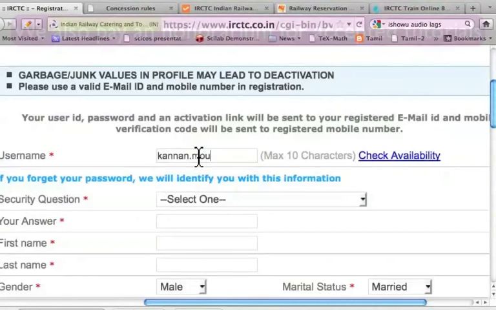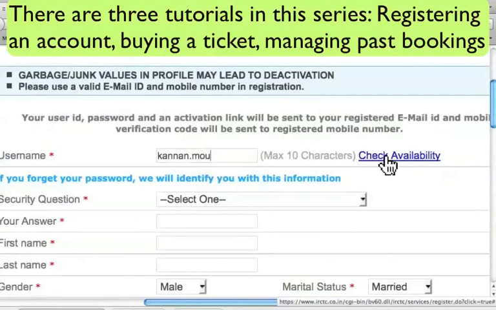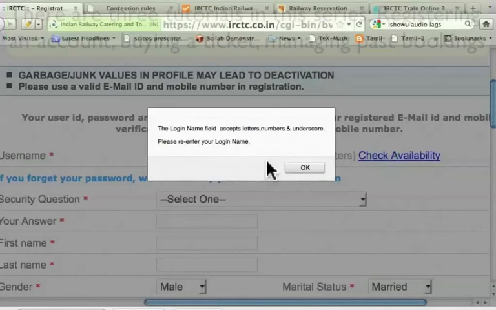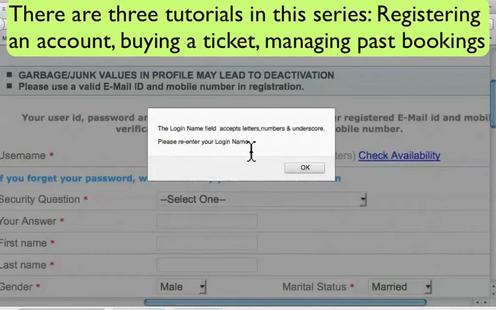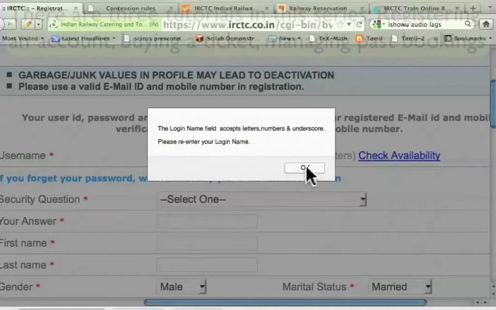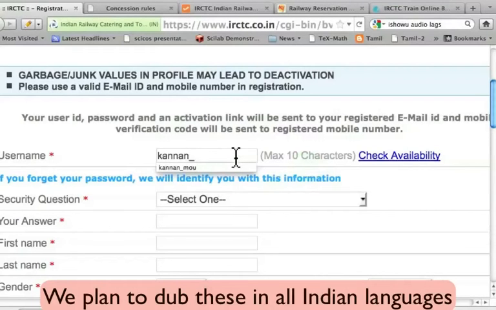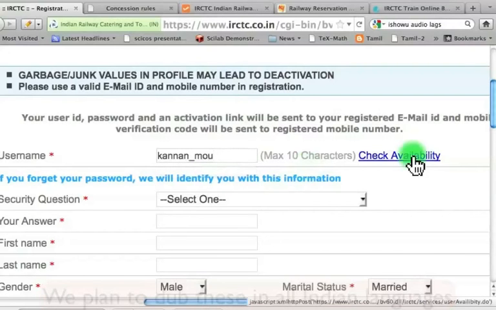Kannan.mou. It doesn't accept beyond 10 characters. It also says that maximum 10 characters. Let me check the availability. It says that login name field accepts letters, numbers, and underscores, but we have put a full stop. So what I will do is I'll come here and put an underscore, MOU, and then I will check whether this name is available.